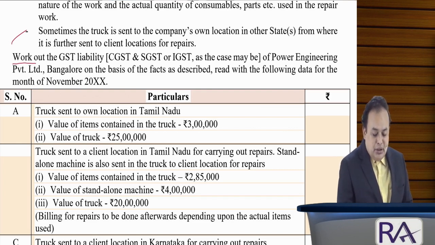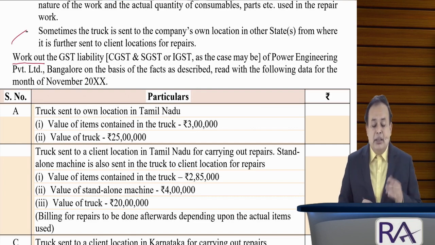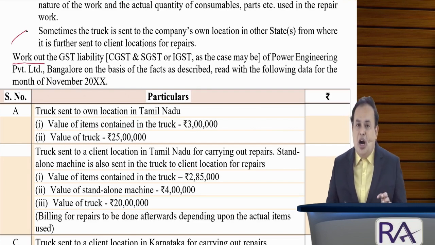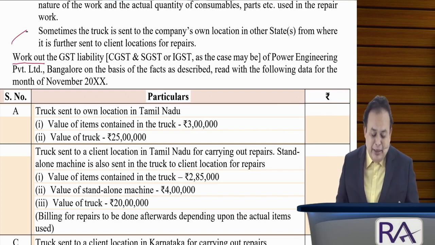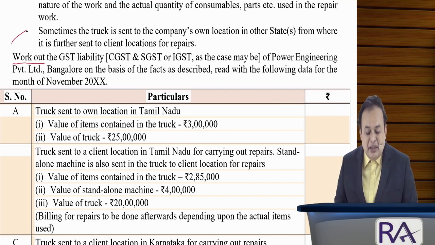Work out the GST liability, CGST, SGST, or IGST, as the case may be, of Power Engineering Private Limited, Bangalore, on the basis of the facts described, read with the following data for the month of November.